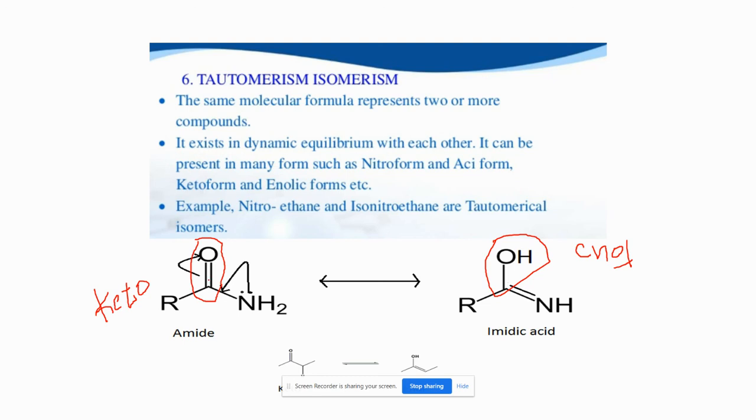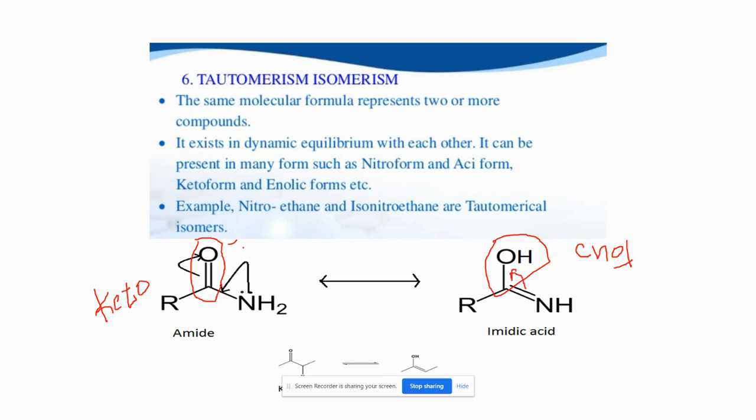To satisfy that valency, this double bond shifts towards oxygen. So it forms a negative charge here, and it forms a double bond here. One of the hydrogens leaves from NH2 and bonds with O minus and forms OH. And again this hydrogen attacks this nitrogen,